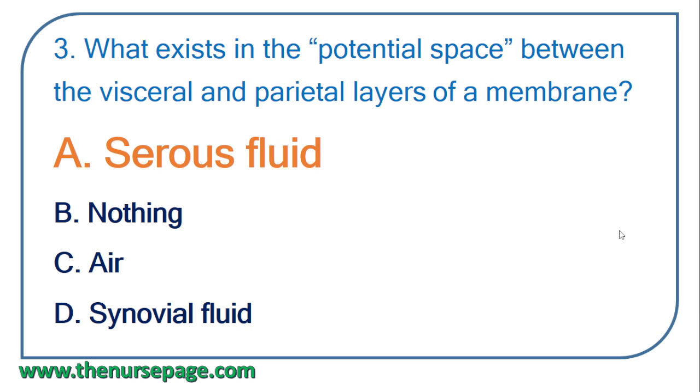Between them, a small amount of serous fluid lubricates their movement past each other. In the case of joints, in the joint cavity between the bones, synovial fluid is there. Synovial fluid is seen in the joint cavity. Serous fluid is seen between visceral and parietal layers.